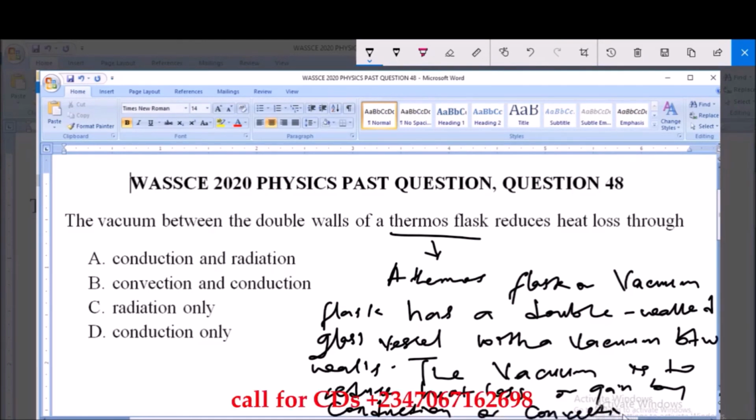So the vacuum between the double wall of a thermoflask is actually to reduce heat loss via what? Via conduction or convection. Conduction is loss of heat via heating a material medium, whereas convection is the loss of heat in fluids. So the answer to this question is option B, convection and conduction.